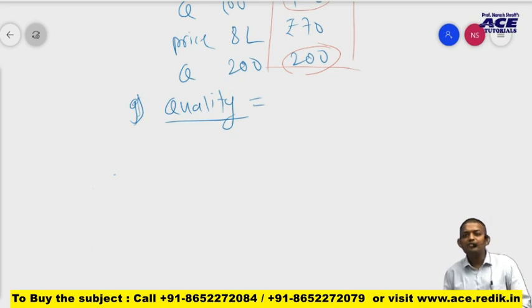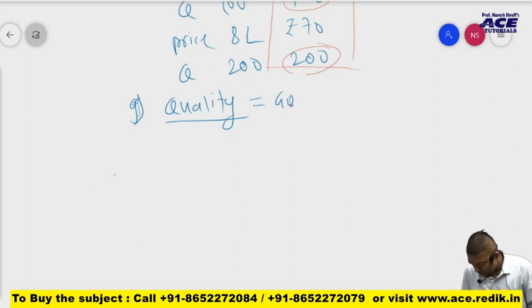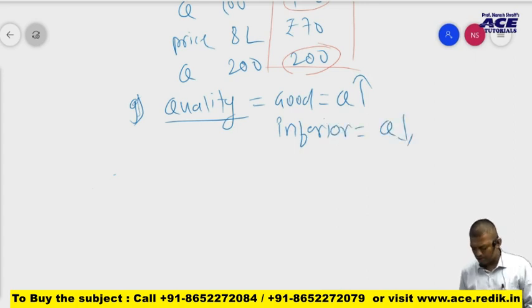And if quality is inferior, the demand for the commodity will be less. So if a good quality product is available, demand is more, and if an inferior quality good is available, demand will be less. So quality of the product also affects the demand.